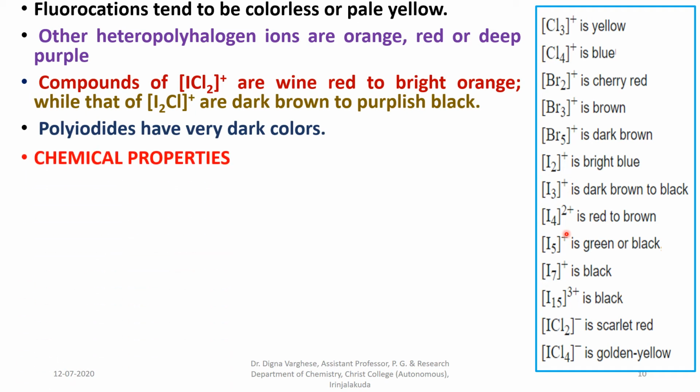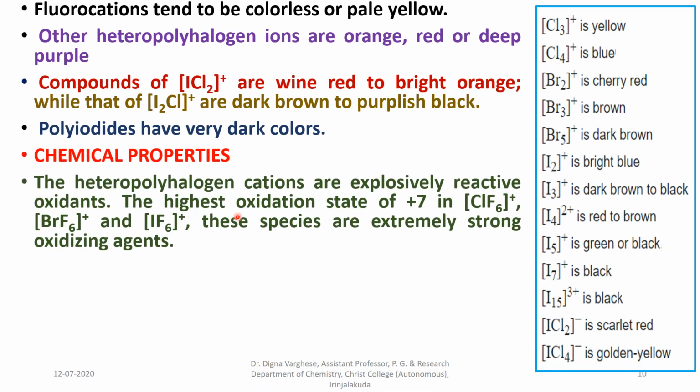Next property is chemical properties. First one is that heteropolyhalogen cations are explosively reactive oxidants. The highest oxidation state of +7 in ClF6 plus, BrF6 plus and IF6 plus, these species act as extremely strong oxidizing agents.